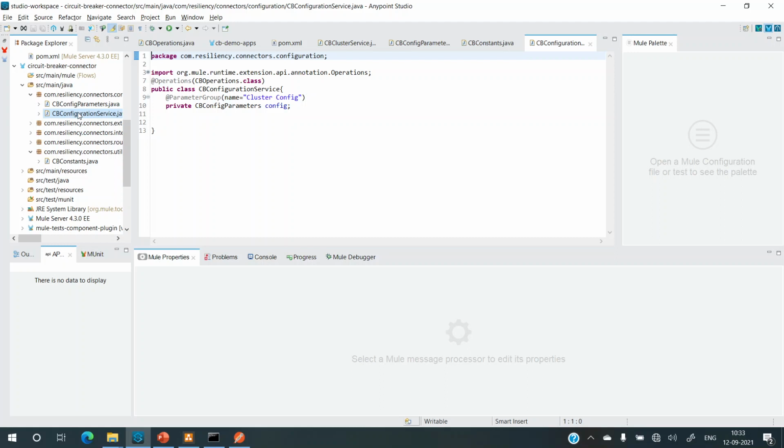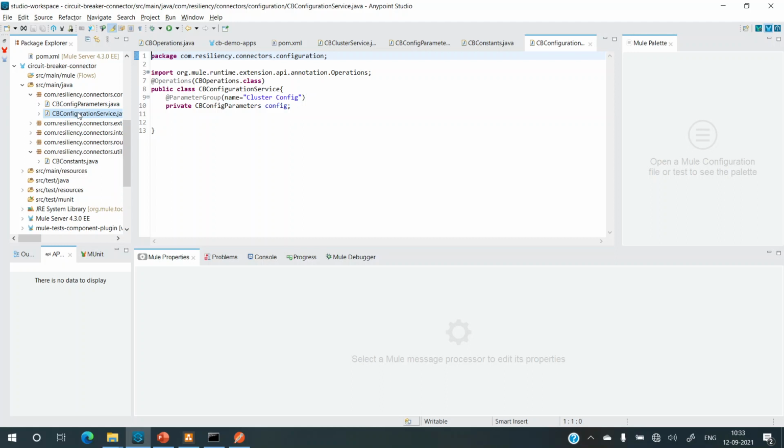Now this configuration service will be called by the runtime when the runtime starts. So whenever the runtime starts, it starts creating the beans based on the configurations that we have specified. And then once the beans are generated, it starts the application, right? That's part of the Mule runtime lifecycle.